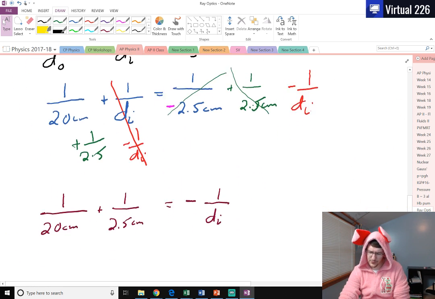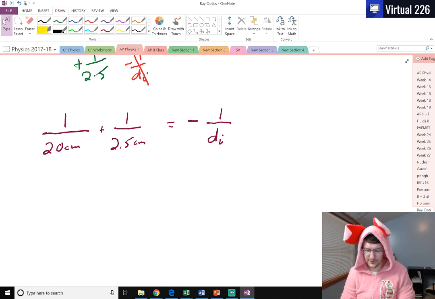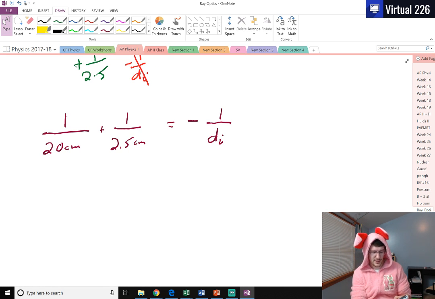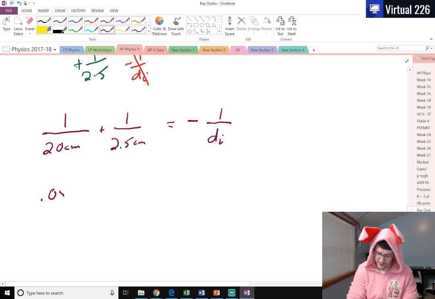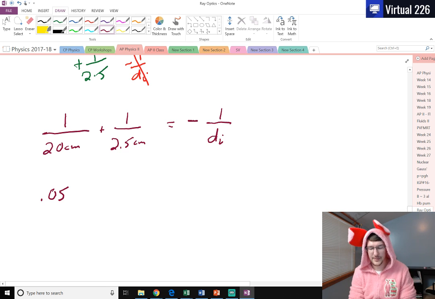So if we just want to solve this, the easiest way is just crunching it in your calculator. I'm doing one step at a time. I like to take 1 divided by 20 and hit enter, and I get 0.05. Technically my units here are 0.05 over centimeters, but I'm just going to ignore that for a second.